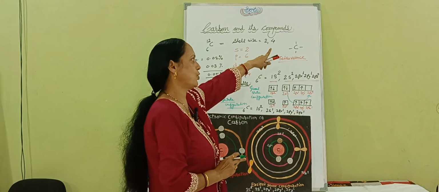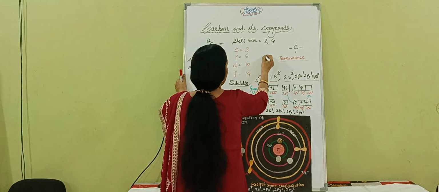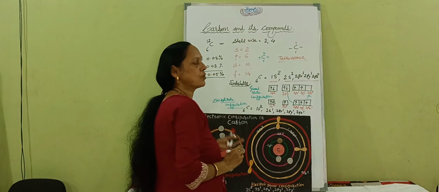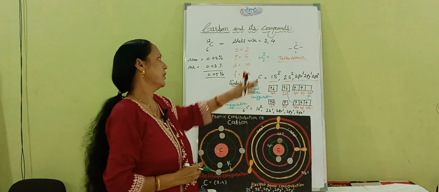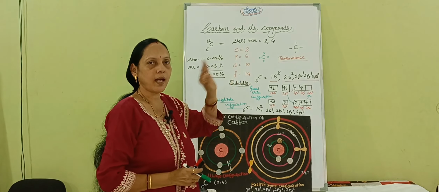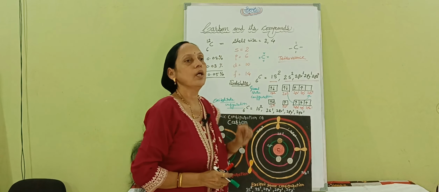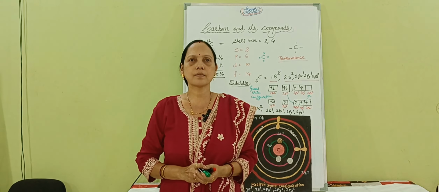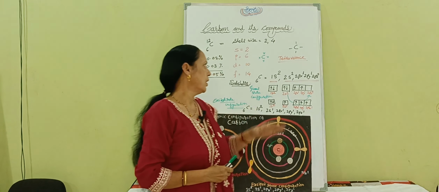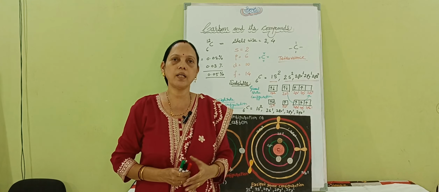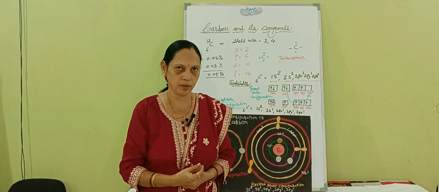Tetravalency is shown like that, or it is also shown with the help of the dot structure. This is called the electron dot structure, the valency dot structure of carbon. Carbon has 4 electrons. It is very difficult to donate 4 electrons.